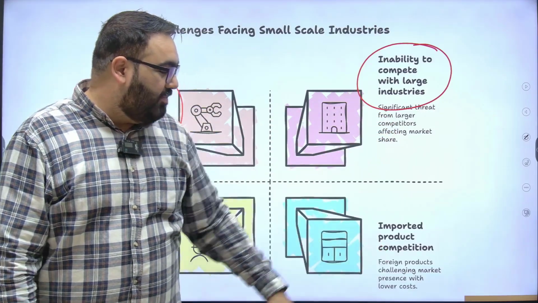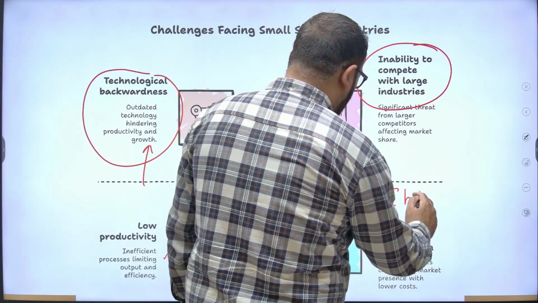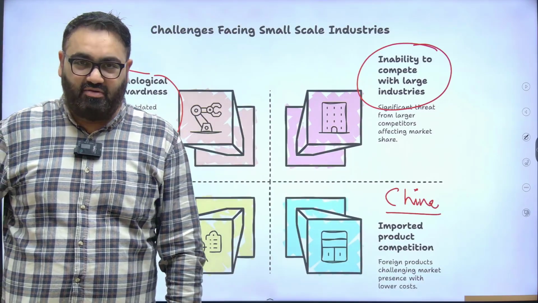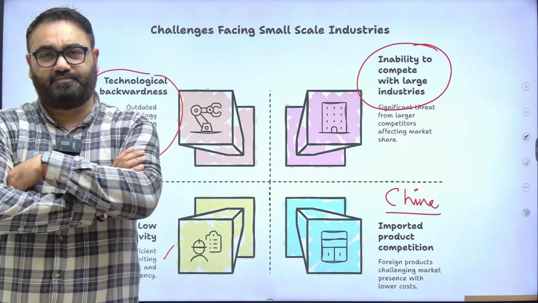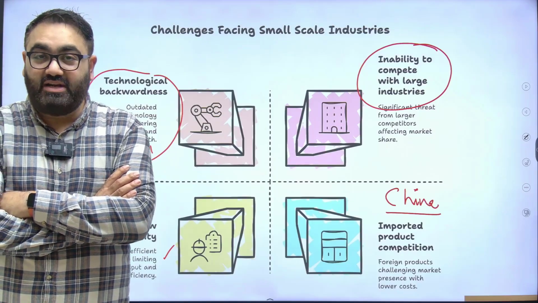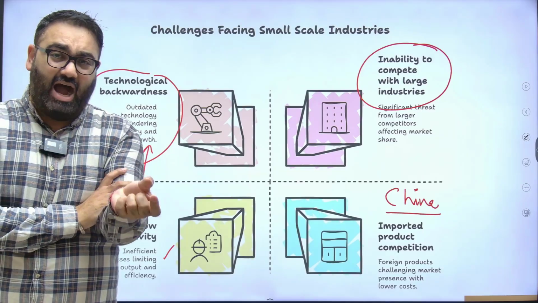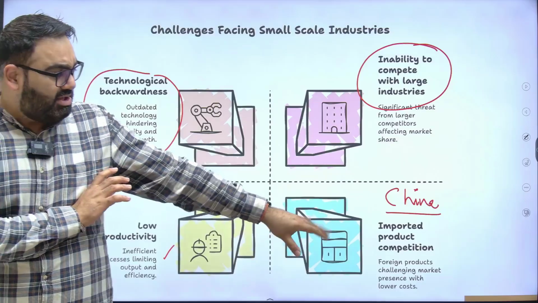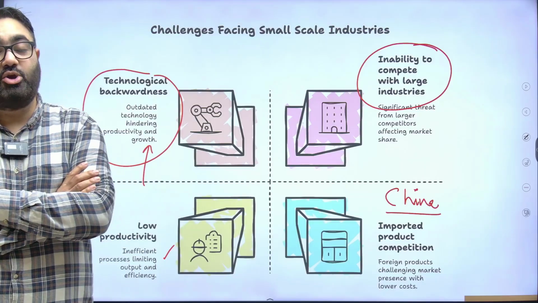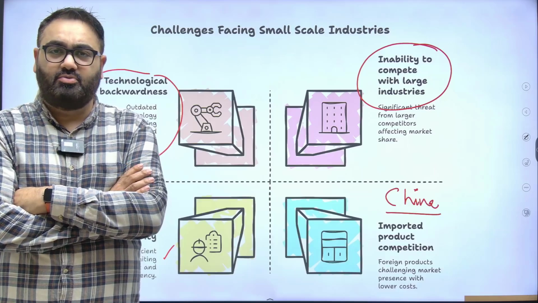Also, imported product competition. Again, this is a big problem that many developing countries have, especially from China. Over the years, China has mastered the art of manufacturing stuff at a much lower cost. It is partly because the Chinese government has offered a lot of subsidies. The Chinese government has offered a lot of incentives for their companies that has artificially reduced the prices of a lot of Chinese products. So the same mobile phone that you manufacture in India for 20,000 rupees, exactly the same can be manufactured in China without any difference for 10,000 rupees.